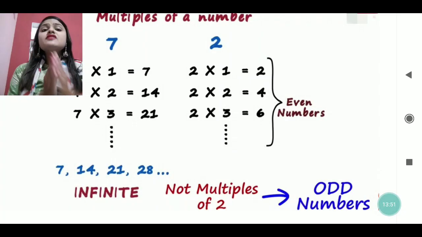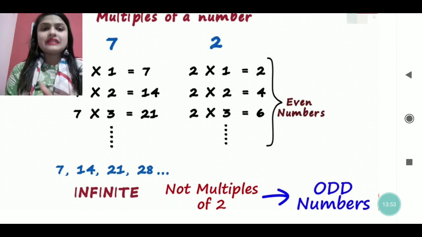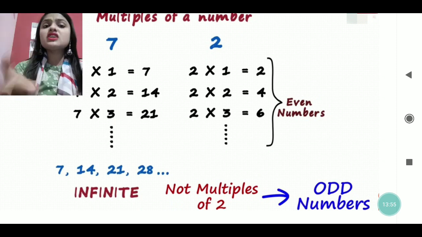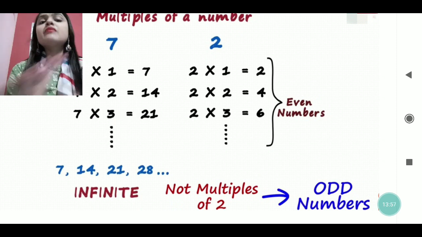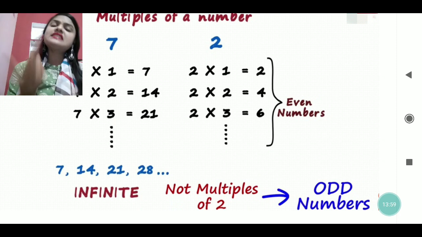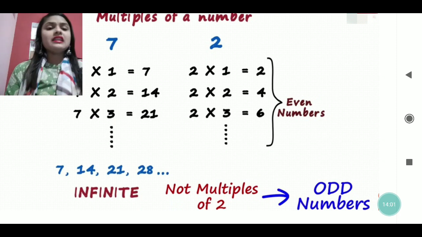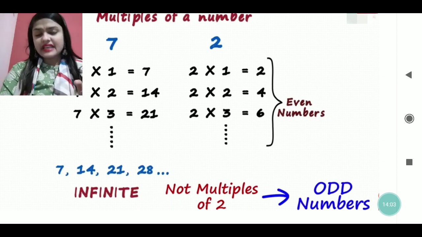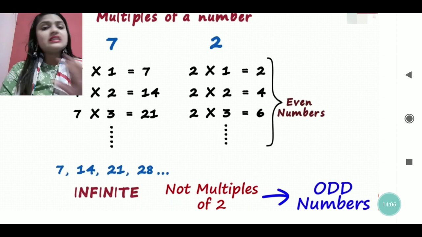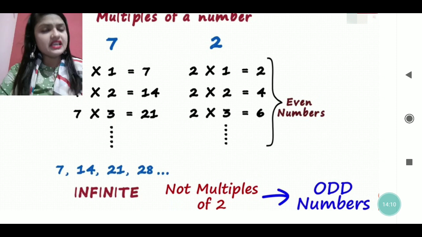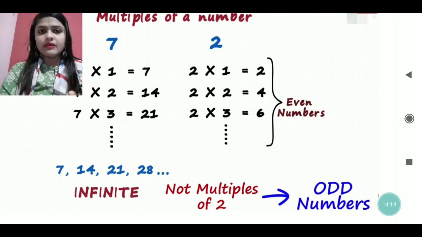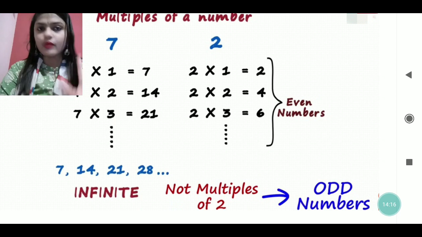See, the numbers which are not a multiple of 2 are called odd numbers. The numbers which are multiples of 2 and can be completely divided by 2 are even numbers, like 2, 4, 6, 8, 0. If any big number is given and in the last you see 2, 4, 6, 8 or 0, it is an even number. It means that number can be divisible by 2.